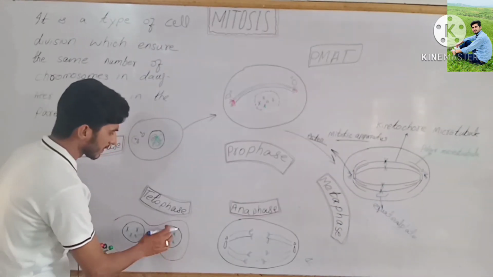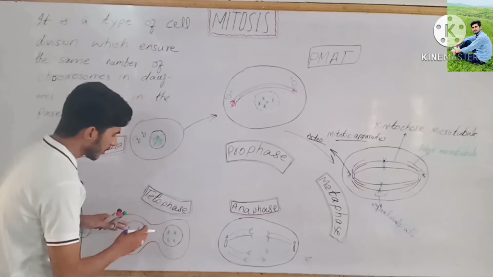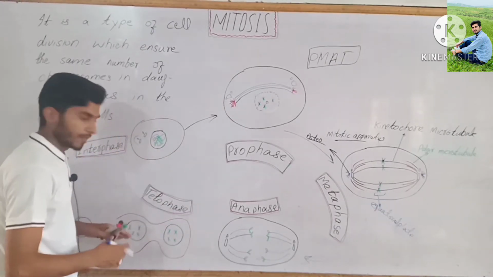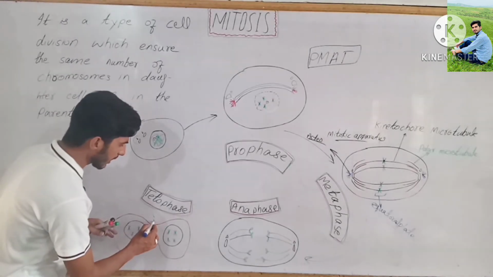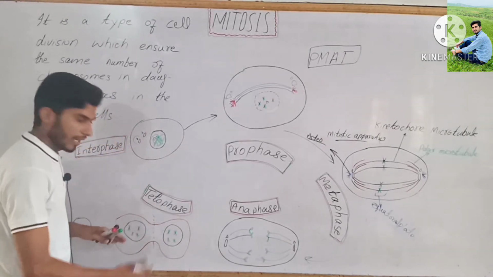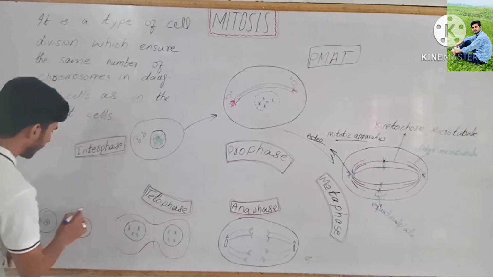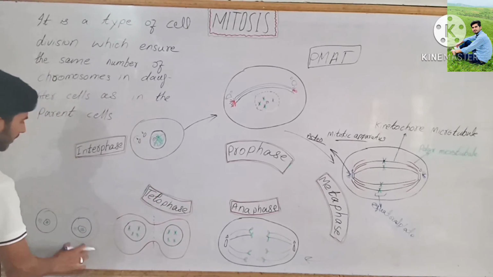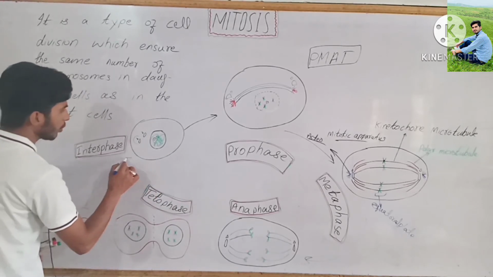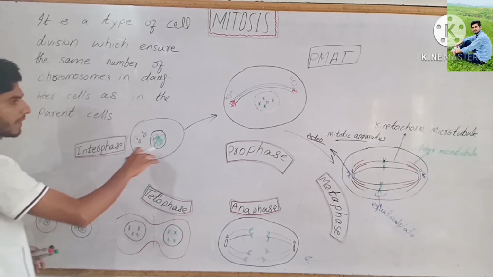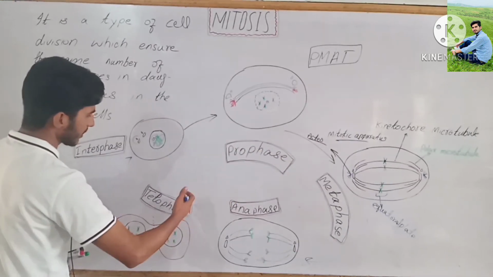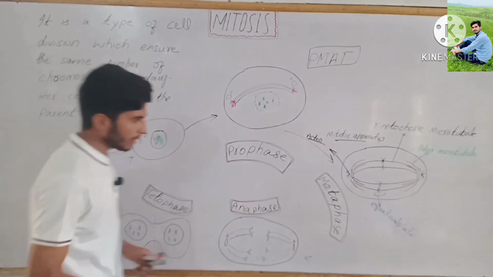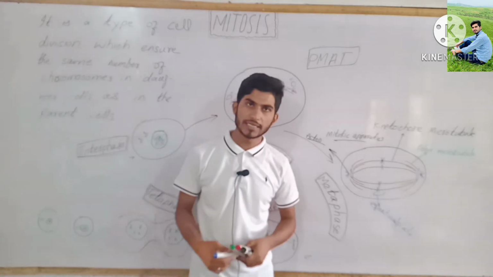Now during telophase, two daughter cells are formed and move to their respective poles. After this cytokinesis occurs, meaning division of the cytoplasm, and one cell is divided into two daughter cells. Then this cell moves next into interphase and then prophase, metaphase, anaphase, telophase, and then this cycle repeats. I hope you understand my today's lecture.